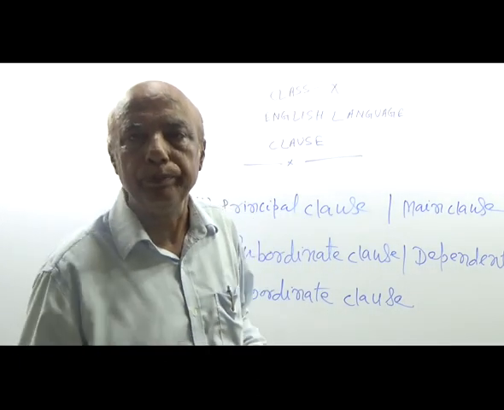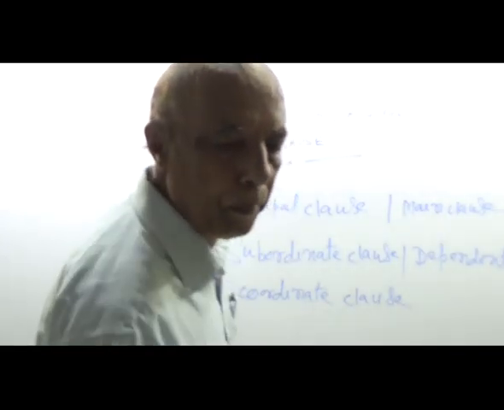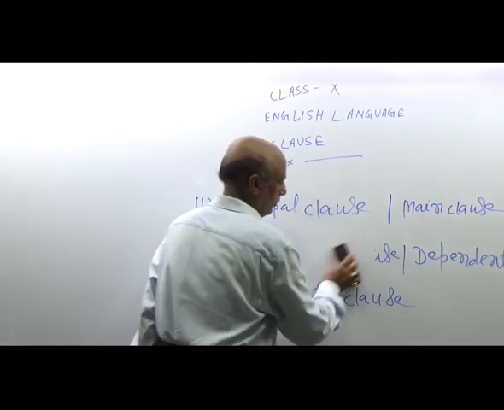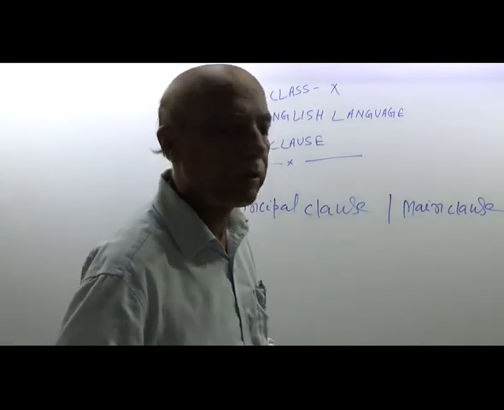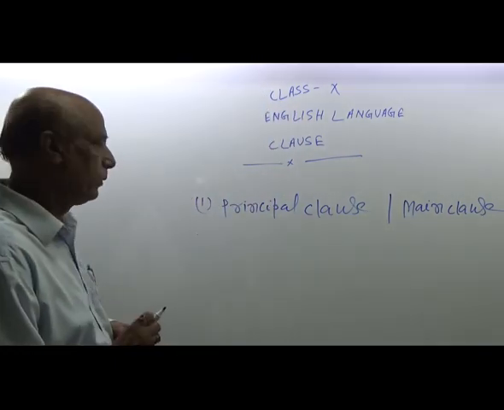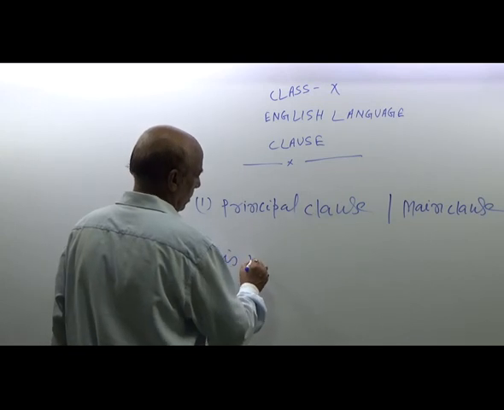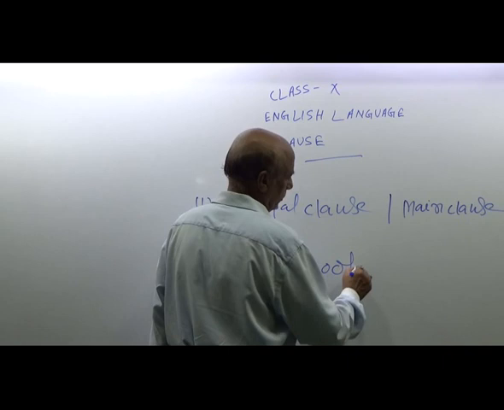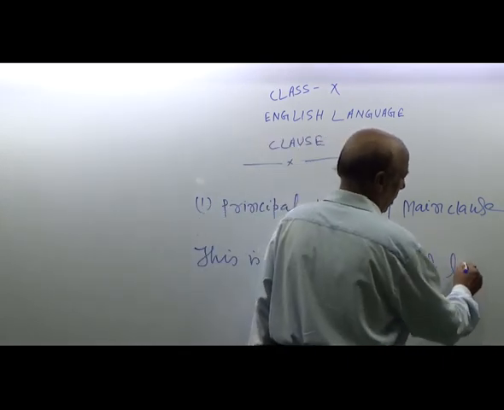As for example, the examples of the principal clause. The book, this is the book that I like.